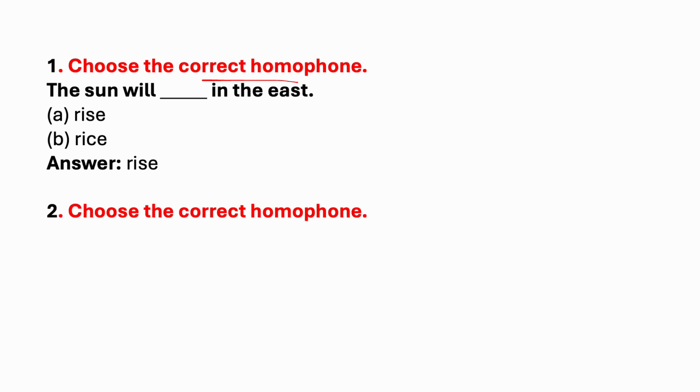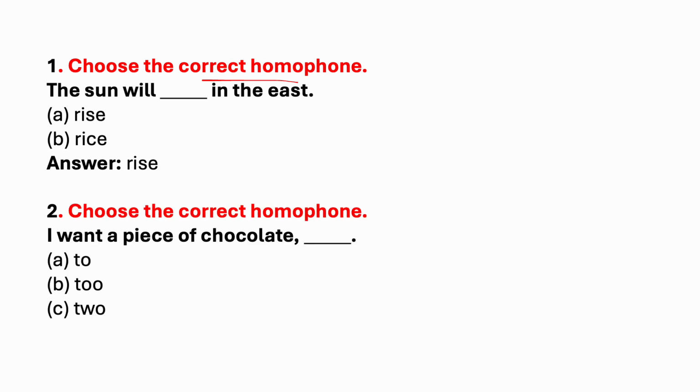Next one. Choose the correct homophone. I want a piece of chocolate dash. Options are to, too, two. Which is the correct answer? I want a piece of chocolate too. Too means I also want some chocolate.